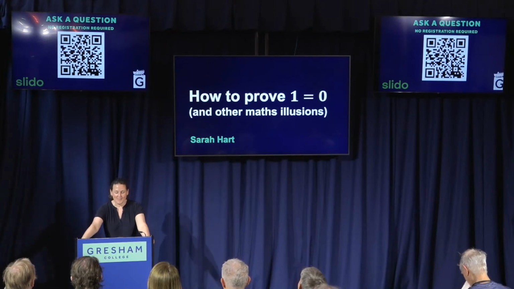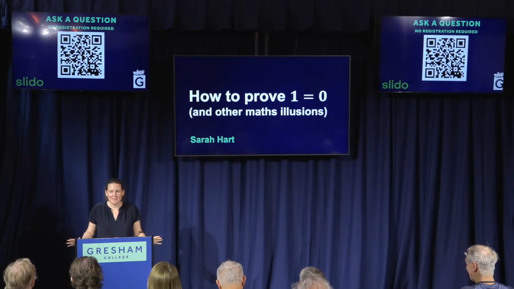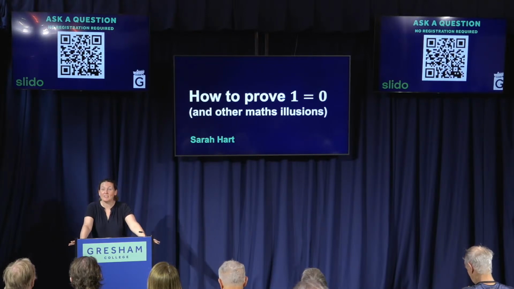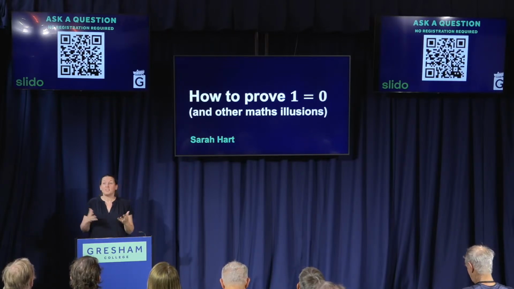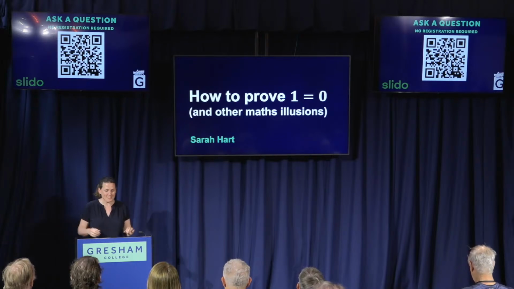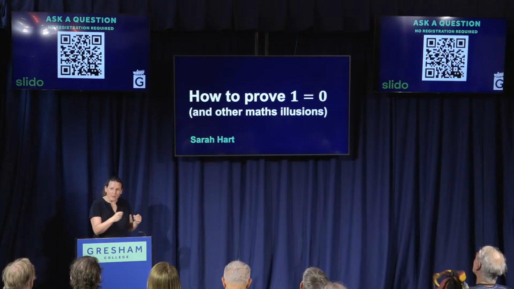Hello, everybody. Today, I'm going to share with you some mathematical illusions, seeming proofs that 1 equals 0, or that fractions don't exist, many others like that. But behind the scenes, what's going on with some of the seeming paradoxes that we're going to see has actually caused real difficulty for mathematicians over the years, and sorting it all out has led to some fascinating new mathematical